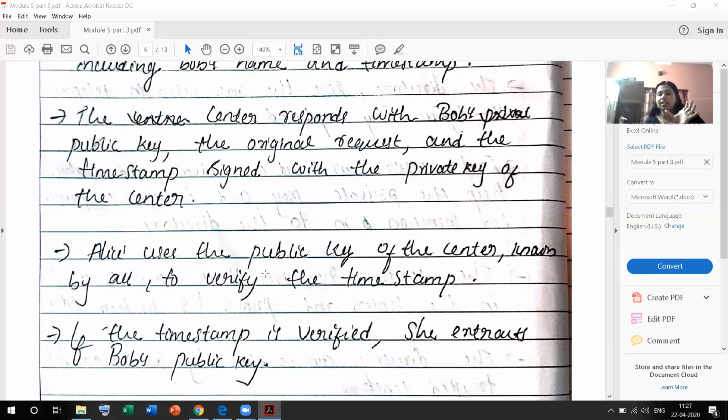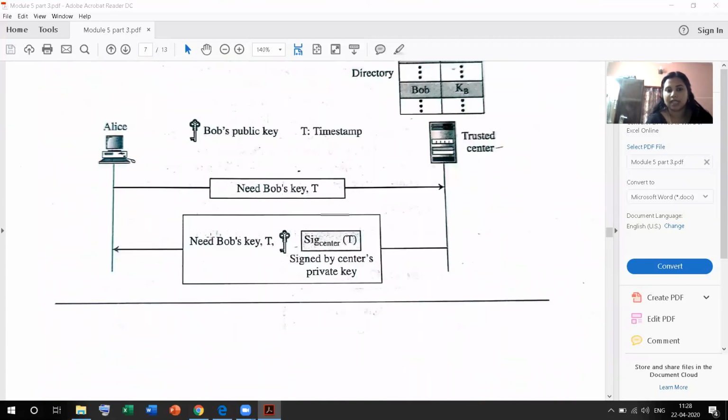The sender has Bob's public key. So by using the sender's private key, the sender sends the public key to Alice. Alice, with the sender's public key, verifies the timestamp. If the timestamp is verified, she extracts Bob's public key. That's the main procedure. That can be explained in this figure.